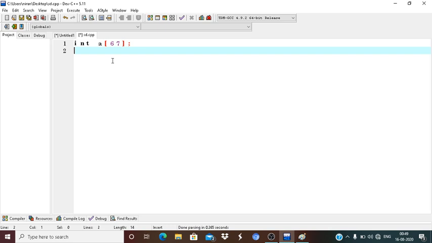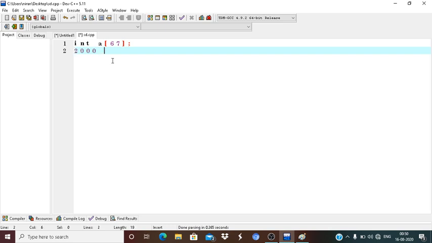Suppose the first element address, you can say the base address. What is the meaning of the base address? It means the first address of anything. The base address denotes the first address of any element. Suppose here the array is int a, and the first address of the array is, suppose, 2000.